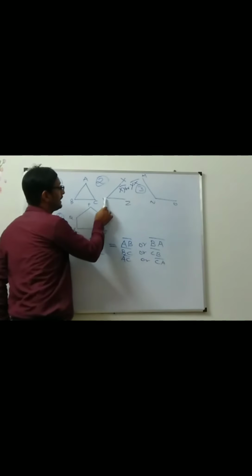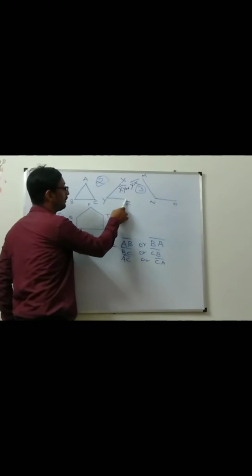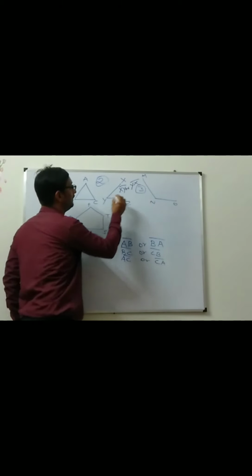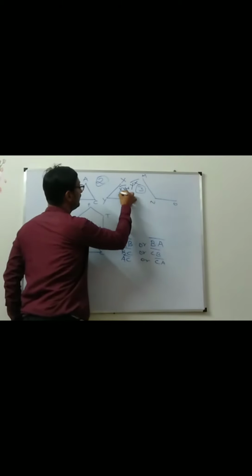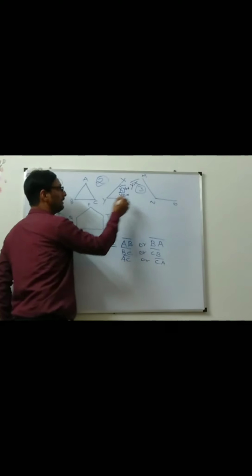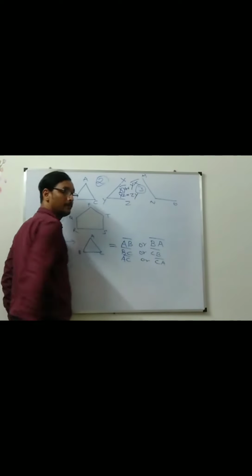And what about this side? This side is made up of these 2 points. What are those 2 points? Y and Z. So YZ. If you will be looking from this side, then it will be ZY.